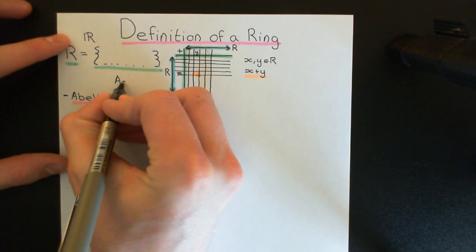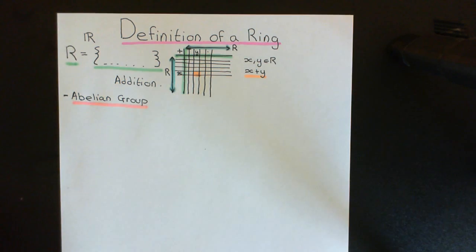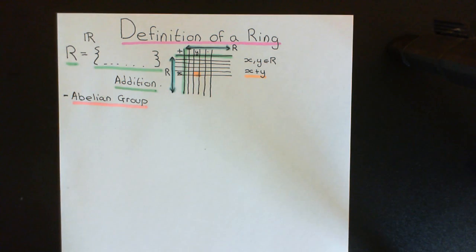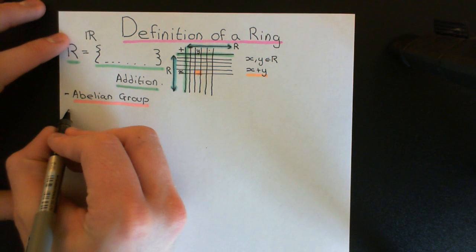And I think I'll just firstly write out the title for this composition here. Remember, it's called addition, and I somehow never managed to get around to actually writing that down. So this is our addition composition law here. Okay, so we're going to insist that the addition composition law obeys the axioms of an abelian group, but just to remind you, what are the axioms that an abelian group composition law must obey? Well, there are 5 of them.